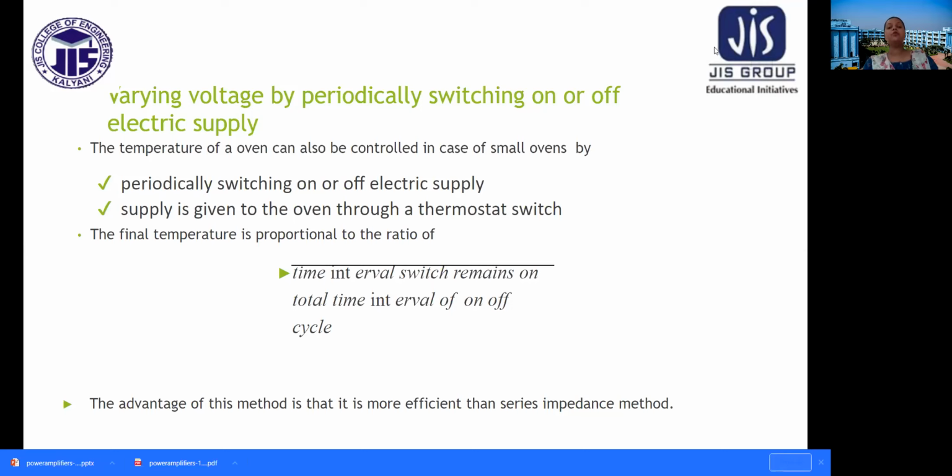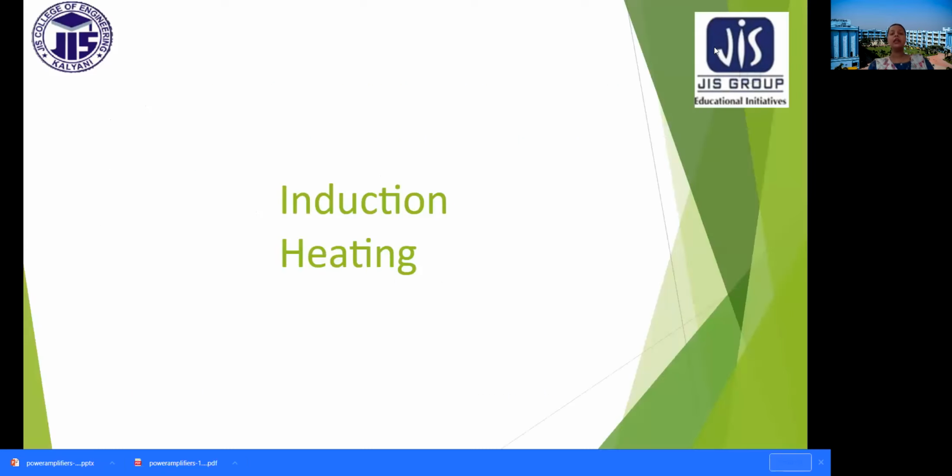Now come to resistance furnace. The temperature of resistance furnace can be varied in different ways, and in the last we have studied about the different processes of varying voltage of resistance furnace. So this is all about resistance heating. Next we will study about induction heating.